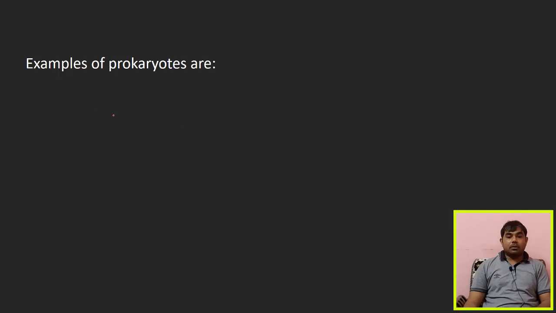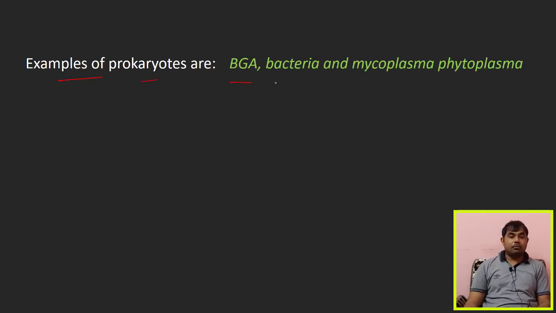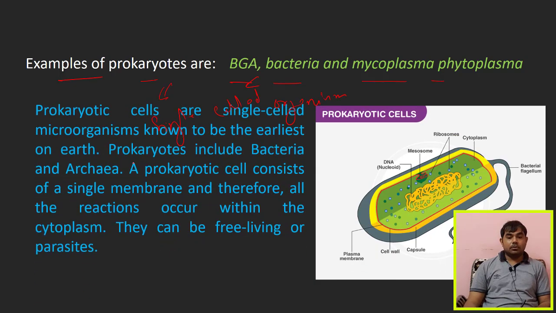Now we will talk about examples of prokaryotes. Bacteria, mycoplasma and phytoplasma are examples of prokaryotes. Prokaryote means a single celled organism. Here you can see a single celled prokaryote cell. Prokaryote cells are single celled microorganisms known to be the earliest that existed on the earth, at the time of early evolution.